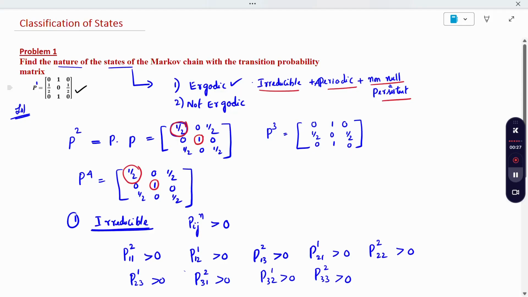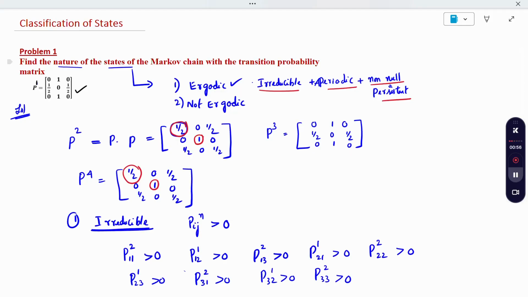When you find the nature, before going with the nature, we have to find P squared. P power 1 is given in the question. P squared, P cube and P power 4, and if needed, P5 also we need to calculate. This can be calculated in a calculator. P squared means P into P, you multiply it, or we can also do it manually. Surely we have to calculate, then only we can decide whether it's satisfied.